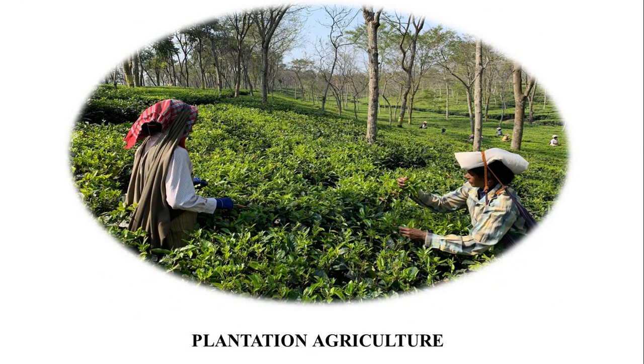Plantation agriculture. It is also a type of commercial farming. The crops are mainly grown for profit and resemble factory production. In this type of farming, a single crop is cultivated on a large area. It is both labor intensive and capital intensive.